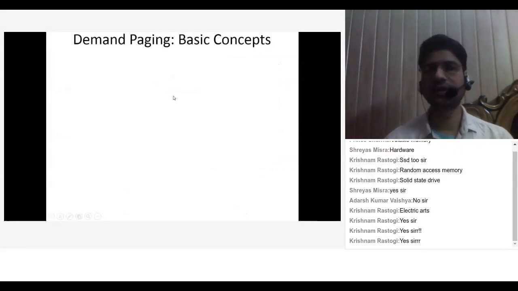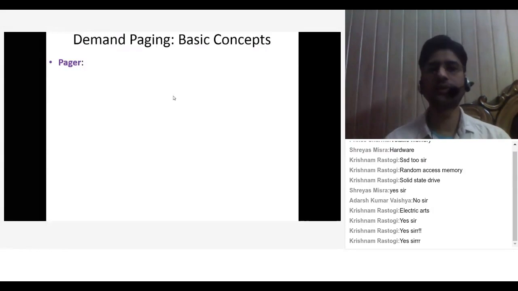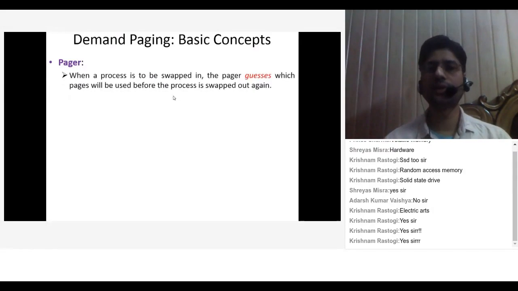So let's discuss the basic concepts of demand paging. We need a pager. What is a pager? It will decide which page will be swapped out and which page will be swapped in. When a process is to be swapped in, the pager guesses which pages will be used before the process is swapped out again.